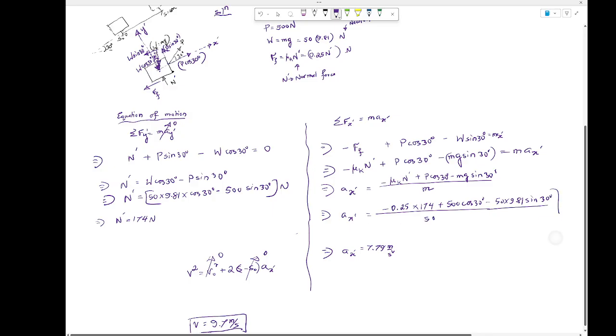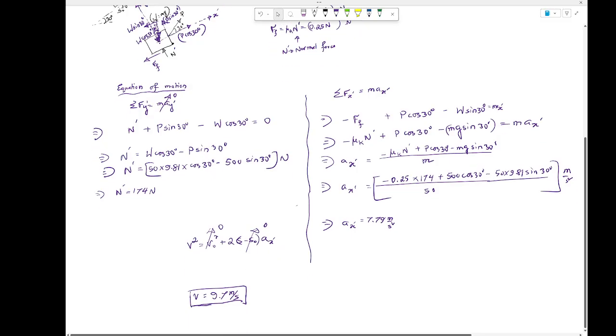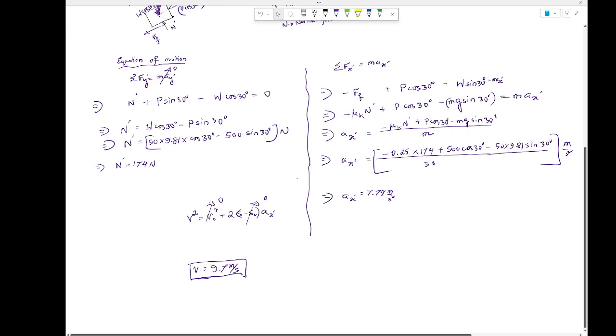Okay, the whole thing would be meter per second square. Should be doing the math to find this value. When I do that, I get 7.79. Is that the value we got? I got 2.88 as well.